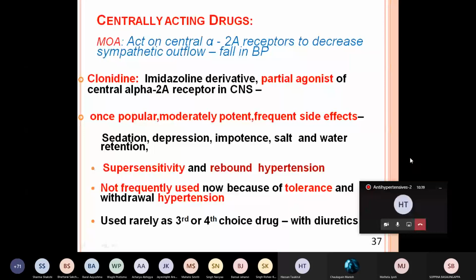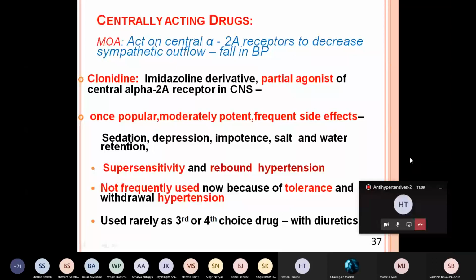Sedation, depression, impotence, salt and water retention were very common. Then there is supersensitivity and rebound hypertension. That means if you stop the drug, since the receptors are supersensitized, there will be rebound hypertension.